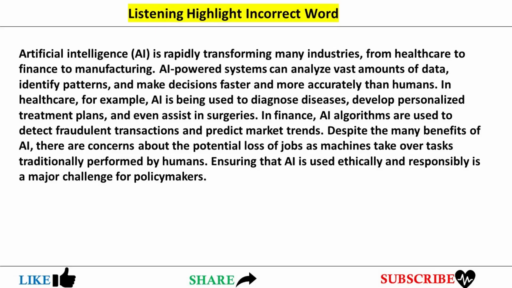Artificial intelligence, AI, is rapidly transforming many industries, from healthcare to finance to production. AI-powered systems can analyze vast amounts of data, identify patterns, and make decisions faster and more effectively than humans. In healthcare, for example, AI is being used to diagnose diseases, develop personalized treatment plans, and even assist in surgeries. In finance, AI algorithms are used to detect fraudulent transactions and predict market trends.